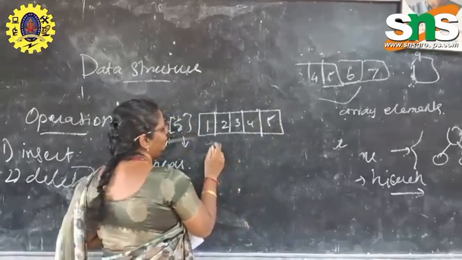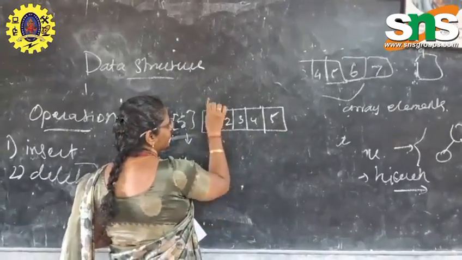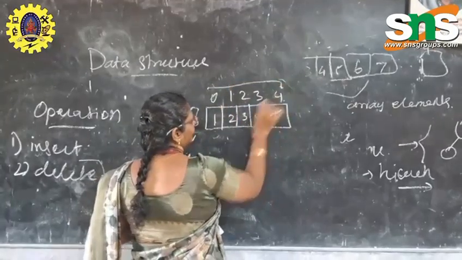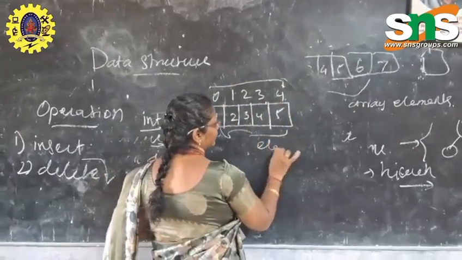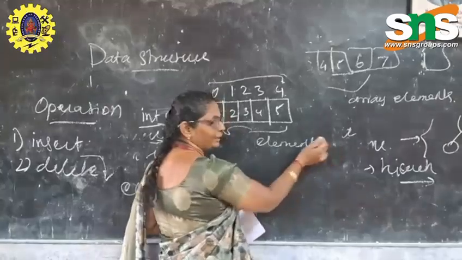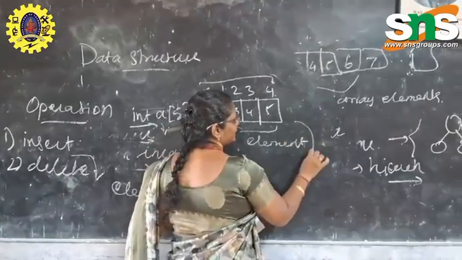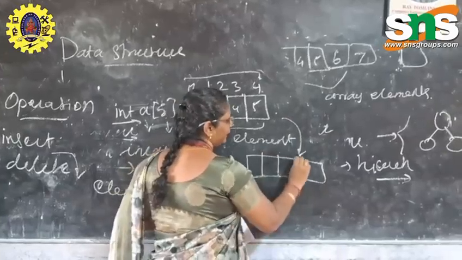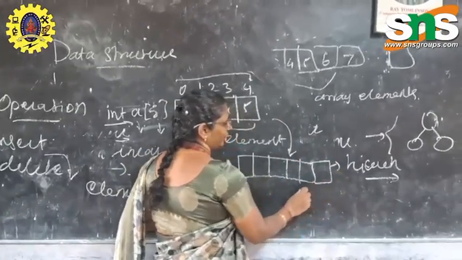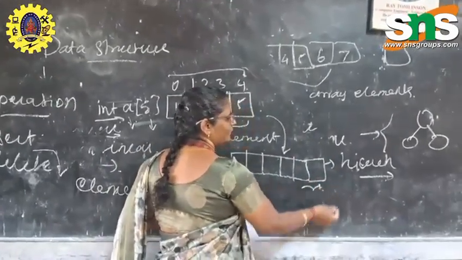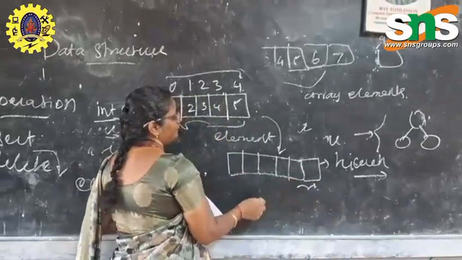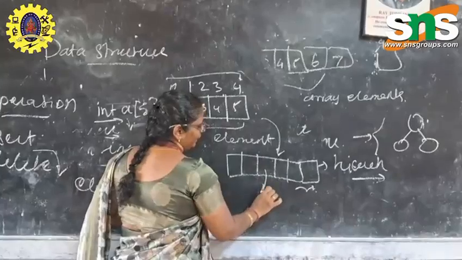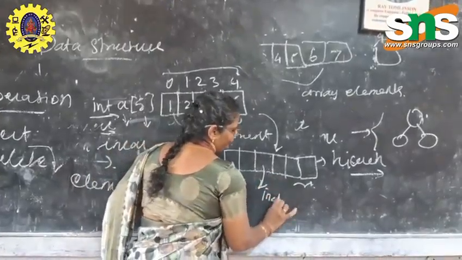We give the index values as 0, 1, 2, 3 up to 4. These are the elements. If you want to insert an element at the end of the list in an array, we can easily add it at the end. We initialize the index value, then easily add the element. Likewise, we can easily delete an element from the list by using the index value.